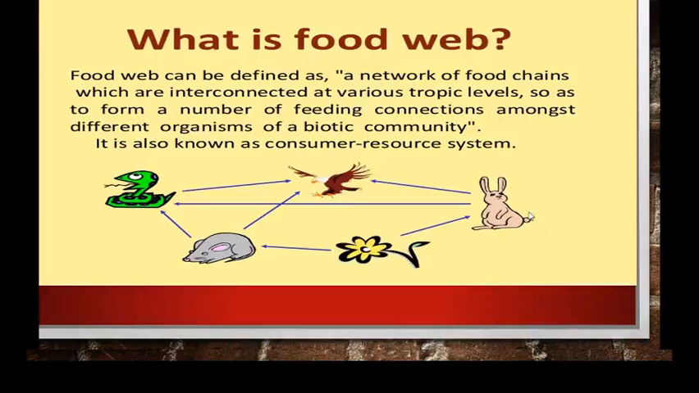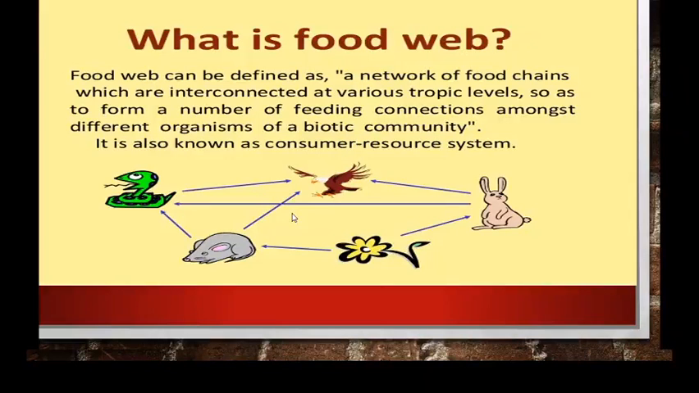Then we have seen over here that grass, flower, it is eaten by the primary consumer, then secondary consumer, tertiary consumer, quaternary consumer, right? That is then herbivorous, carnivorous. They are the different trophic levels. So these are nothing but the network of food chains. Can you see, here is the network shown over here, different networks associated with different organisms at various trophic levels, so as to form a number of feeding connections amongst different organisms of a biotic community.